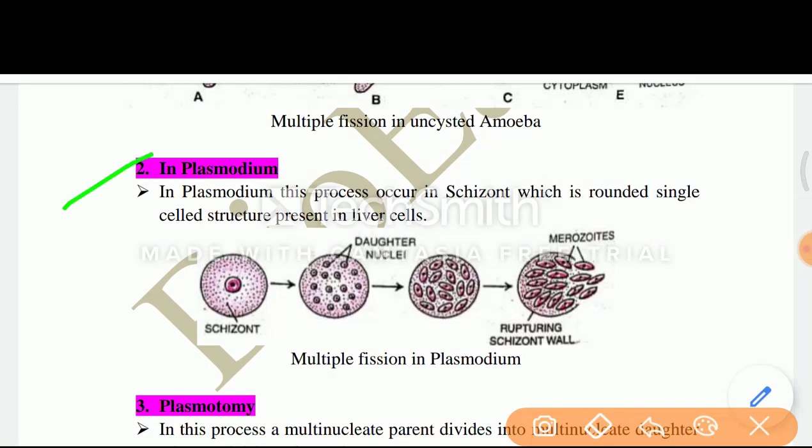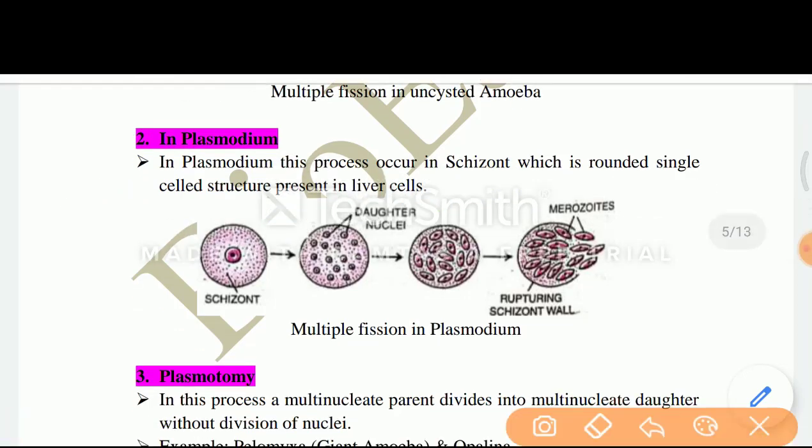In plasmodium, this process occurs in the schizont, which is the rounded single-celled structure present in the liver. Now you can see that the nucleus of the schizont divides to form daughter nuclei, and each daughter nucleus gets released in the form of merozoites.